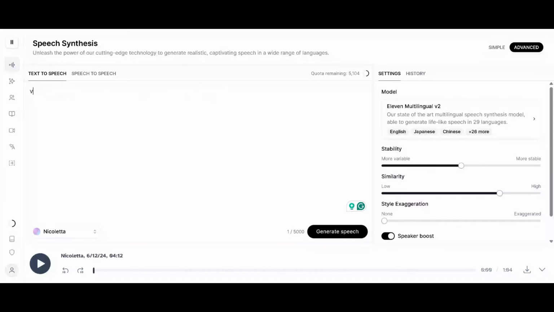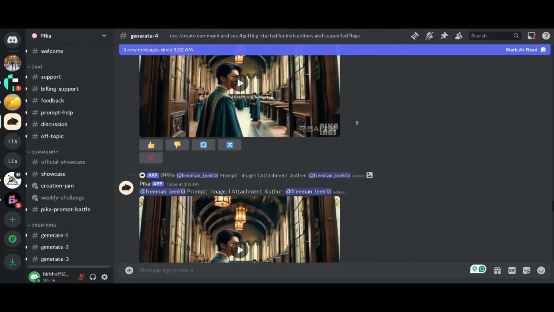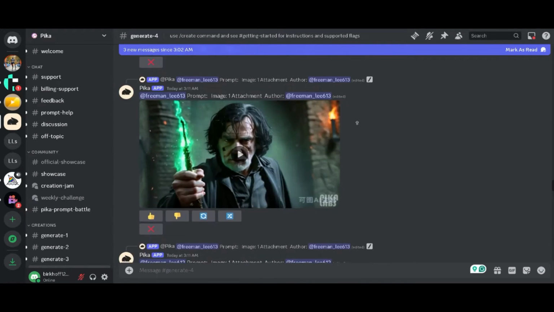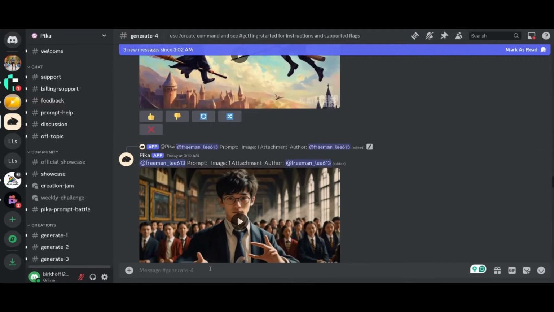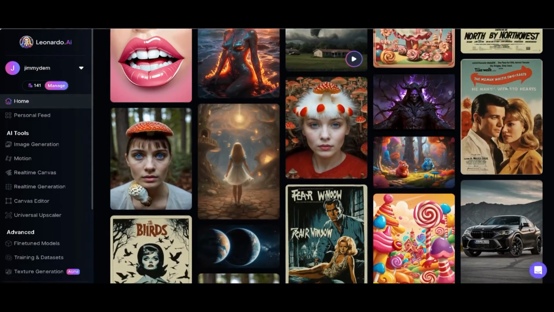Step 2 has successfully been completed. We're moving on to the third step. Step number 3. We need to create our images based on our script with free AI tools. To generate our images for free, we will use Leonardo AI. This AI is completely free.